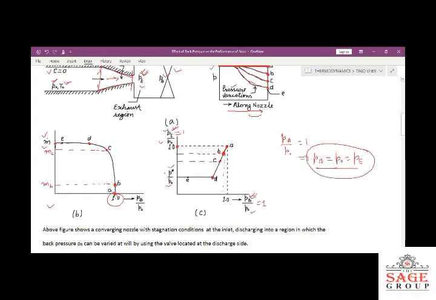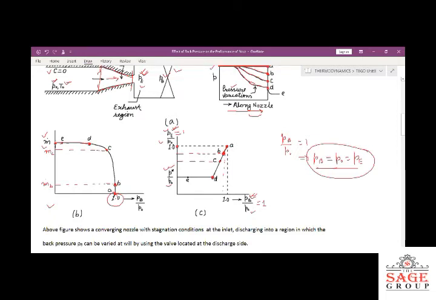This is the critical condition. Here we are getting the critical pressure. On reduction of the pressure, we are getting the point D, and from this curve B, corresponding to point D, we are getting the maximum amount of mass flow rate.